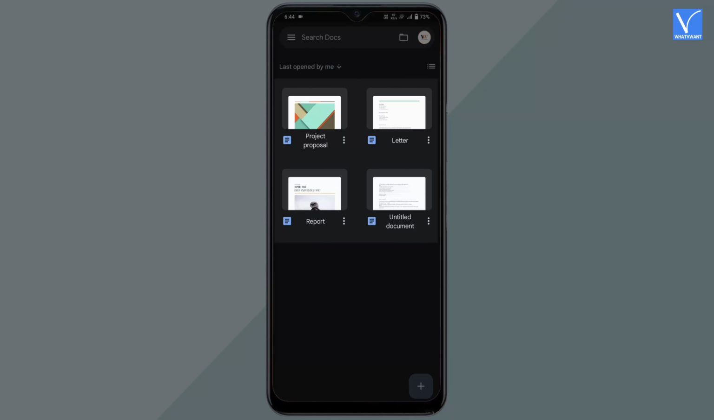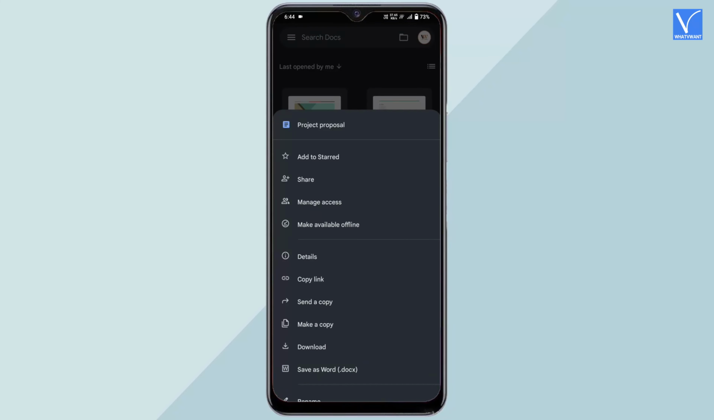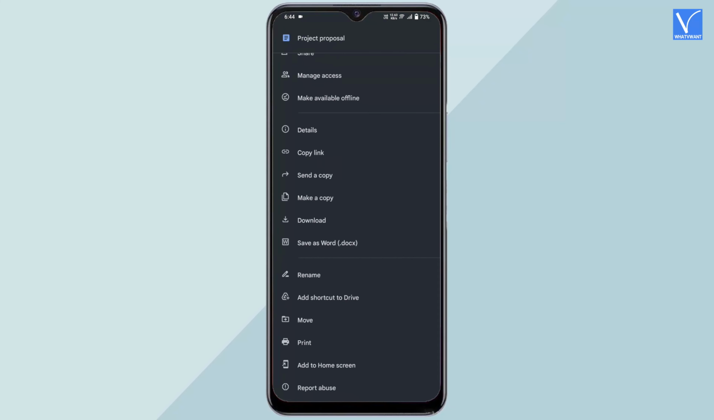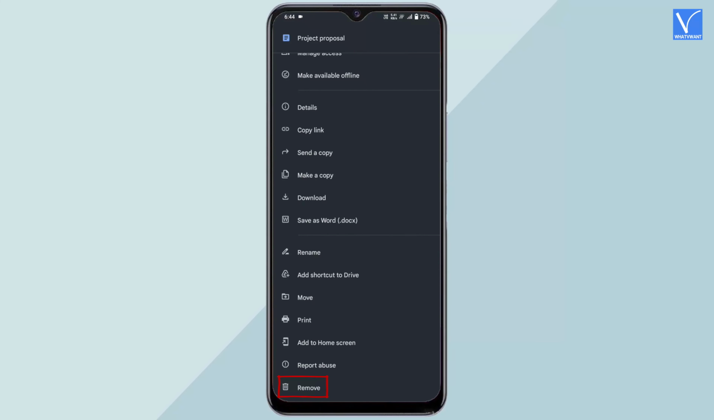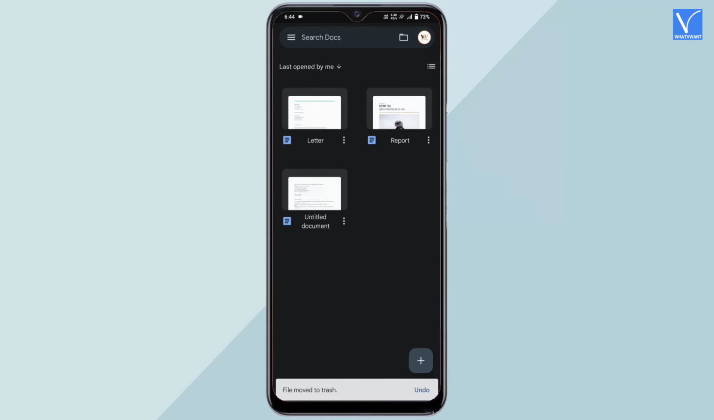There you will find all the available documents. Choose the document that you want to delete, and tap on the three dots. Then an options list will pop up. Scroll to the bottom of that list, and there you will find the Remove option. Tap on it. And it asks for confirmation. Tap on Move to Trash to confirm. That's it, the document is deleted from Google Docs.